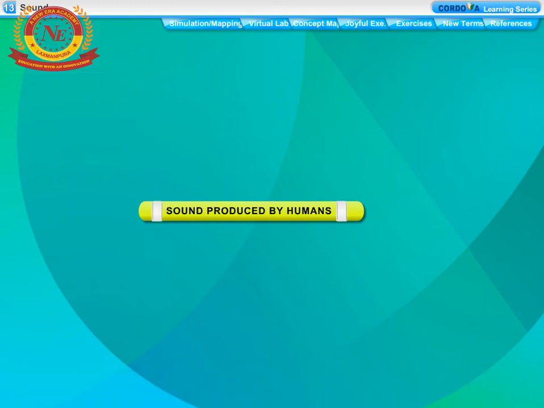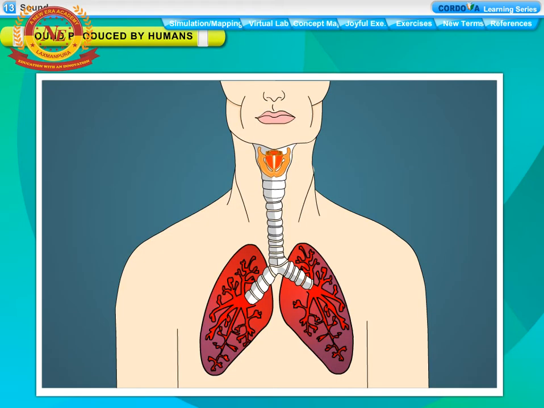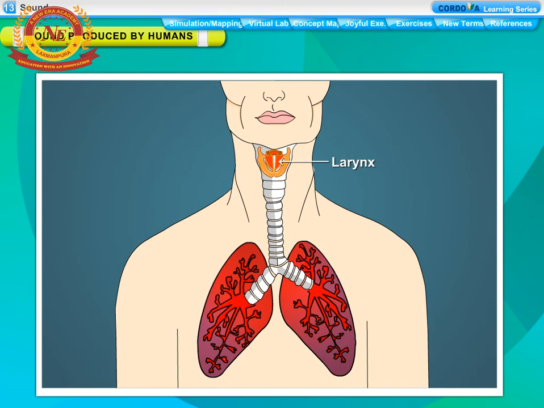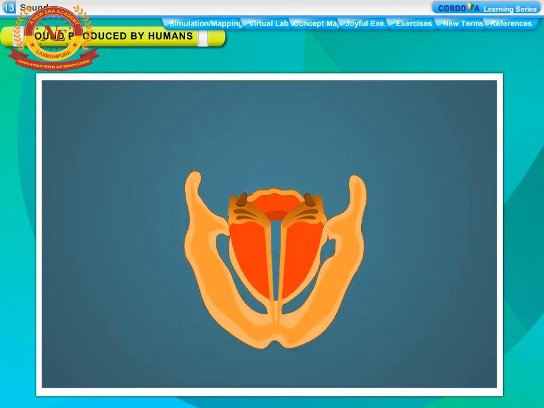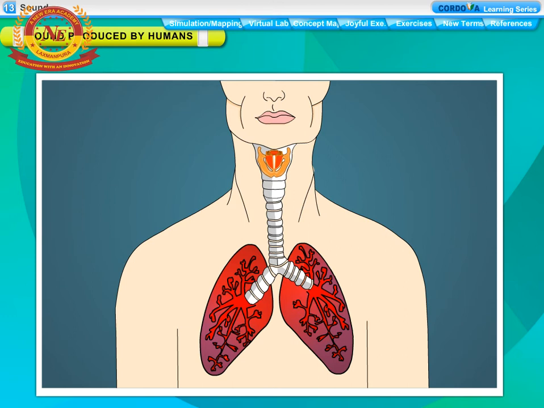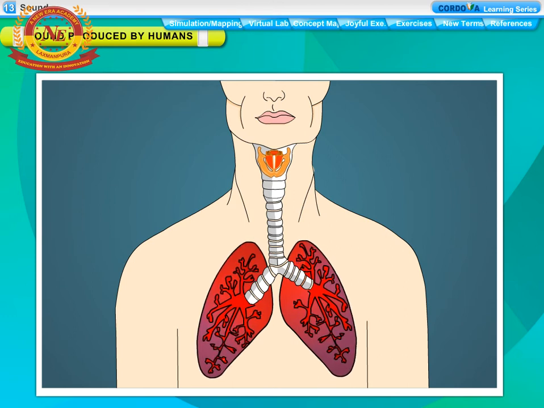Sound produced by humans. The sound is produced by the voice box or the larynx. Two ligaments called vocal cords are stretched across the voice box or larynx in such a way that it leaves a narrow slit between them for the passage of air. Men have longer vocal cords than women and children.